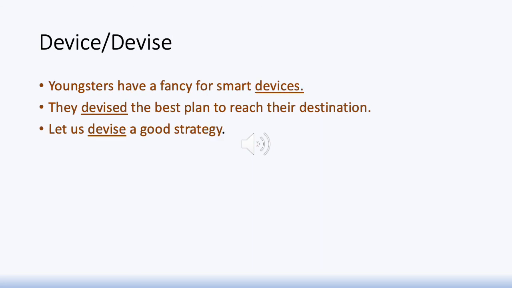So also, device, DEVICE is what we use when we use it as a noun, DEVISE when it's used as a verb. Youngsters have a fancy for smart devices, noun form, therefore CE. They devised the best plan to reach their destination. Devised, planned, they created the best plan. So it is the verb there, SE. Let us devise a good strategy. Again a verb, and therefore SE.